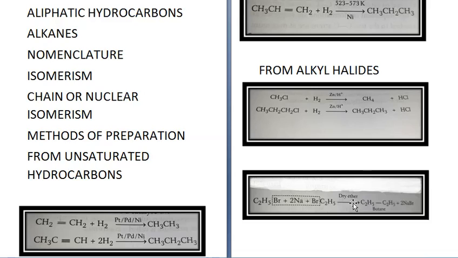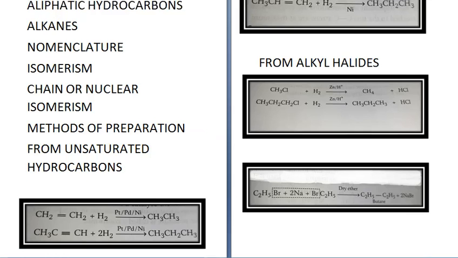You will get C2H5-C2H5, that is, you are getting butane plus 2 NaBr. But the thing is that with this method, you can prepare only alkanes which are having even number of carbon atoms. Okay, and if two different alkyl halides are used, then a mixture of the three alkanes is produced.